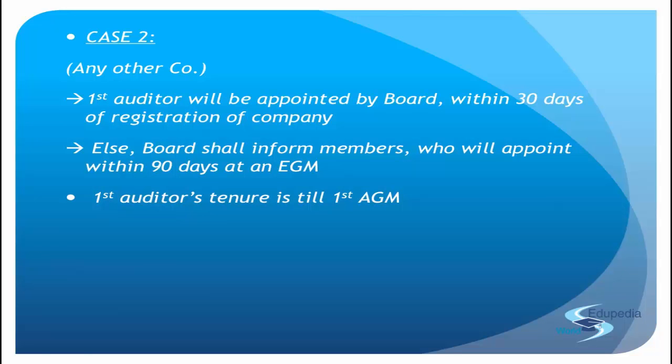Okay? And understand, the first auditor who is appointed, as you can see on the slide, will hold office until the conclusion of the first AGM. Why? Because in the first AGM, as per section 139 subsection 1, the subsequent auditor will be appointed, who will hold office for a tenure of 5 years if ratification takes place positively in favor of the auditor. So when we talk about rotation, it doesn't mean that all the auditors will equally be part of the rotation.